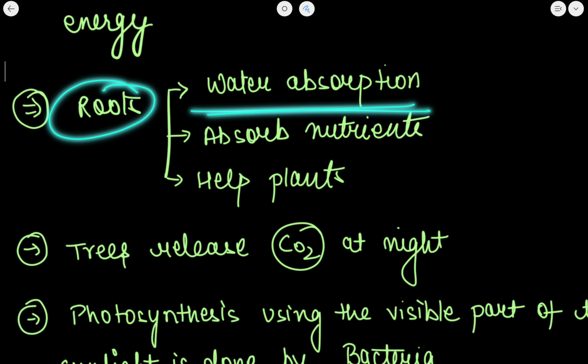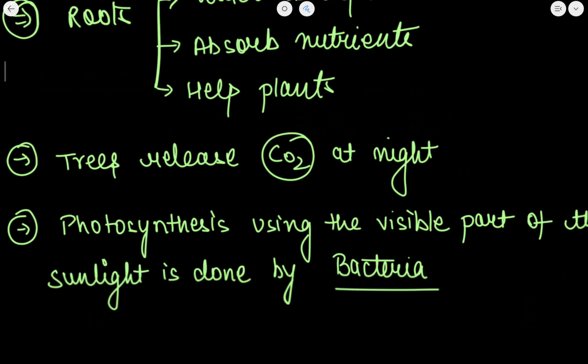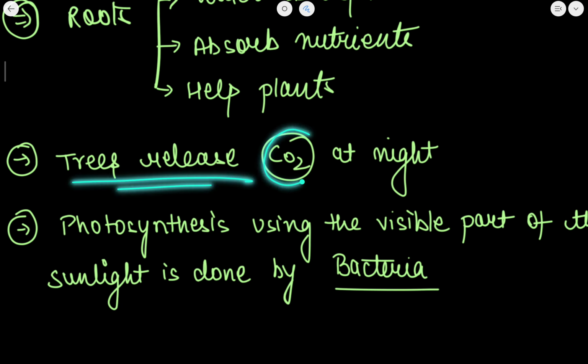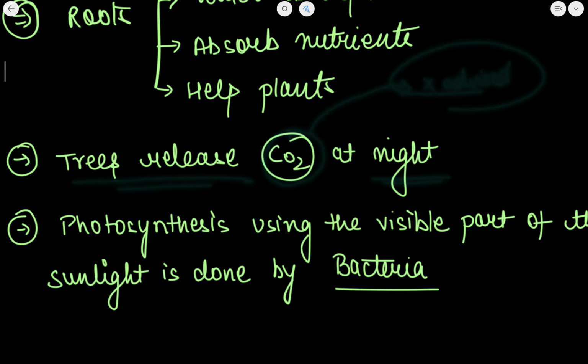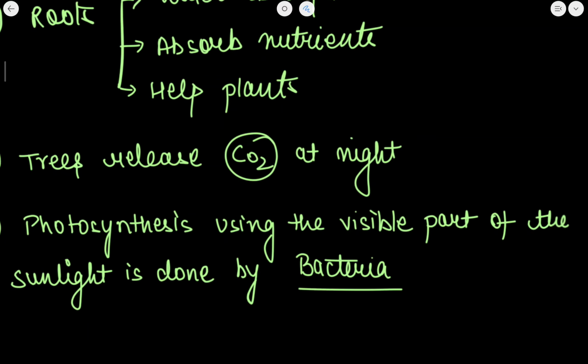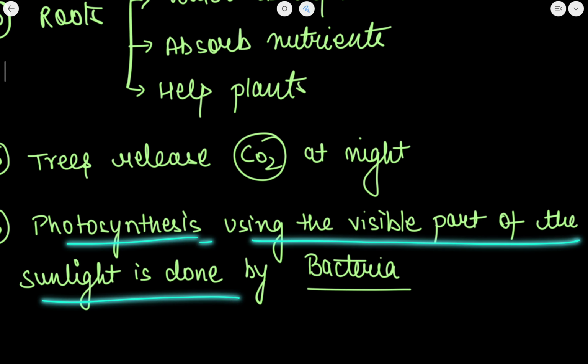It is used for water absorption, it is used to absorb nutrients, and it is used to help the plants. Now trees release carbon dioxide at night, and that is the reason why it is not advised to sleep under the tree at night. Now photosynthesis using the visible part of the sunlight is done by bacteria.